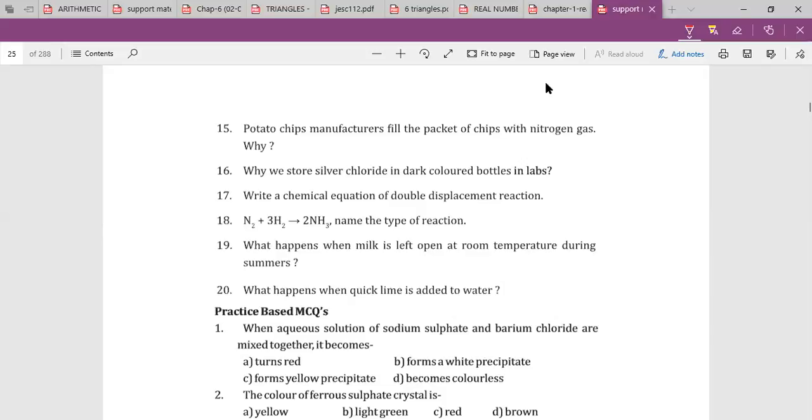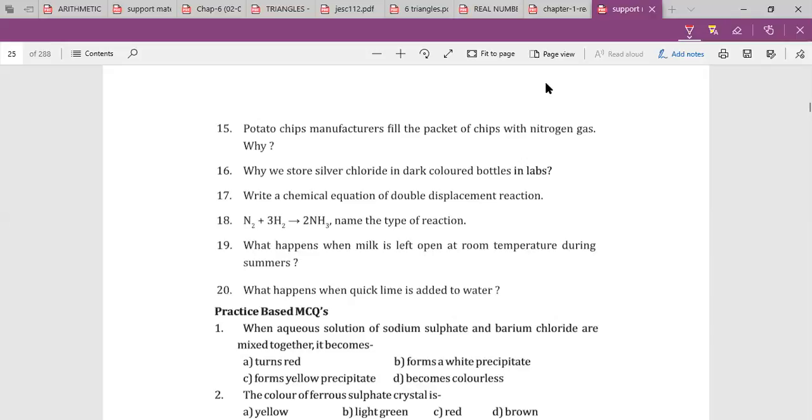Ma'am, nitrogen prevents the oxidation of the food present in it. She told that. Ma'am, oxygen is very reactive, and nitrogen prevents oxygen from reacting with the food. Oxygen is very reactive and it will react with the chips and spoil them, but nitrogen prevents it from getting in contact with the chips because the bag is filled with nitrogen. That's what she told. One thing is missing. Nitrogen is inert at room temperature. Exactly.